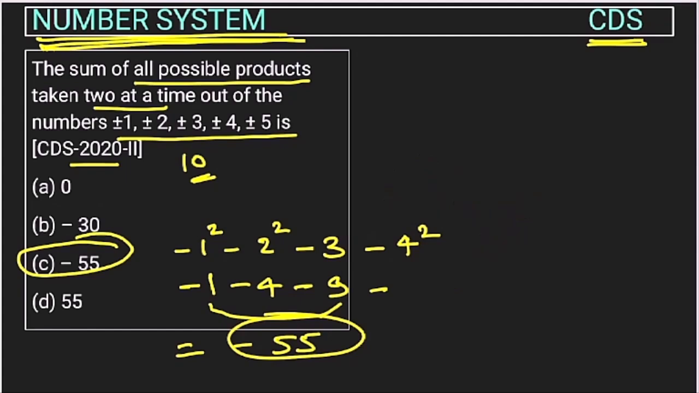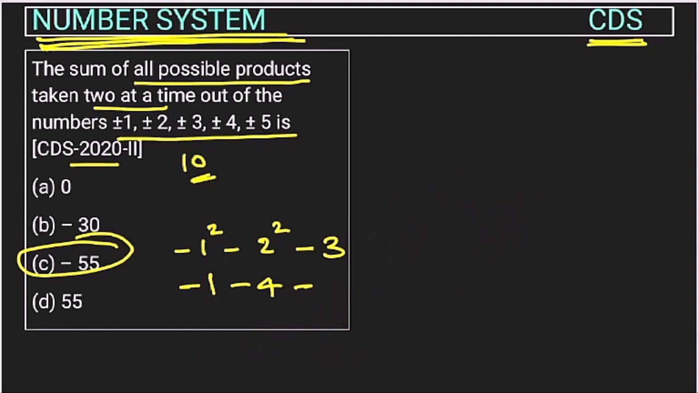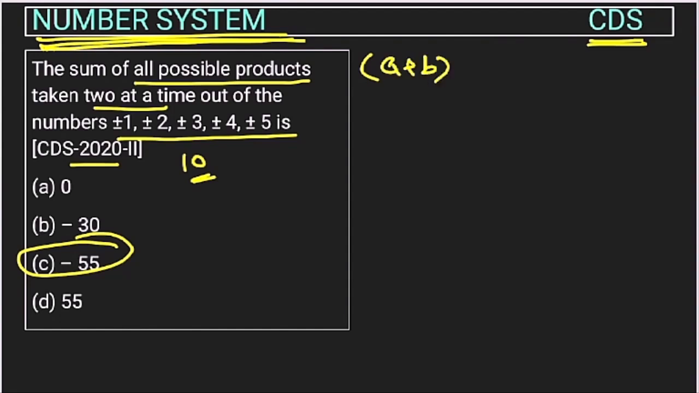So how will we solve this? We will use the formula of (a plus b) whole square. I am explaining it to you. Suppose we know that if (a plus b) square is there, then when we open it, this becomes a square plus b square plus 2ab.